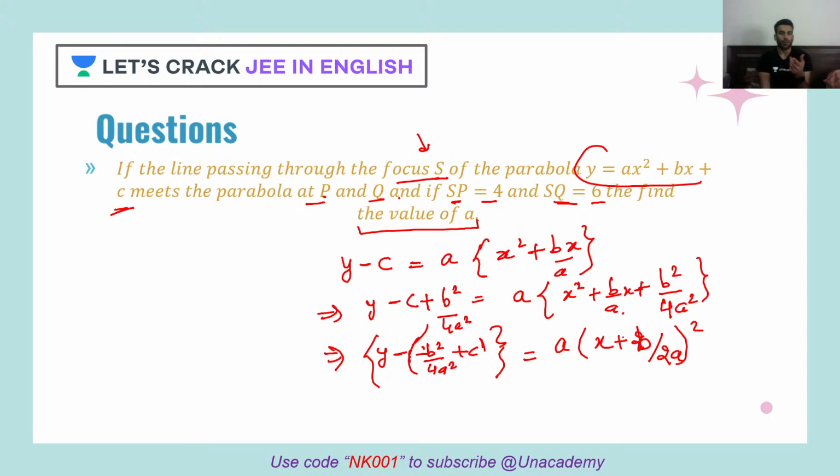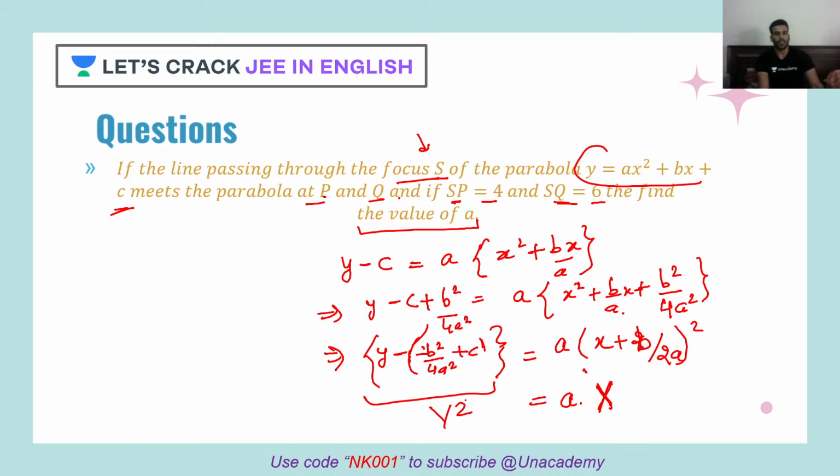See, if you square it, what will you get? x square plus b by 2a into 2x. So 2 will cancel out. So what will you have? b by a x plus b by 2a's whole square. Clear? Okay. Then just look at this. If I want to compare this with the standard form, see, this seems the vertex and this seems what? I can write it as capital Y square as a into what? This is x, right?